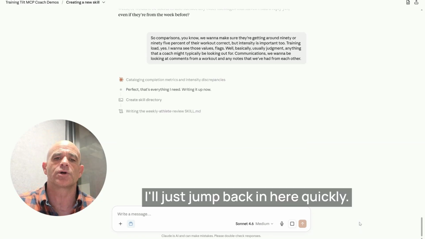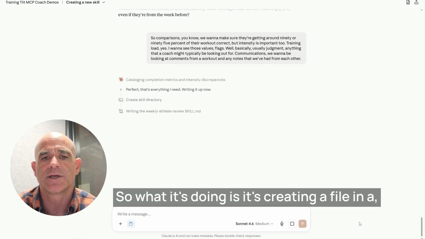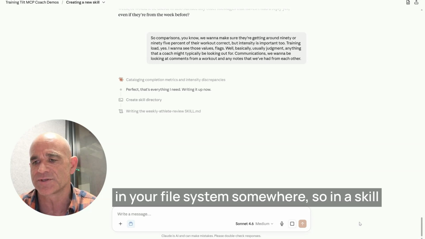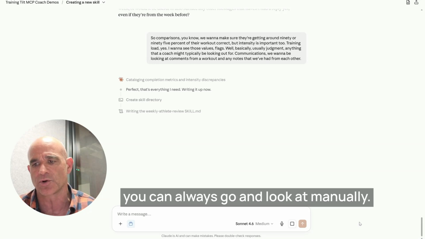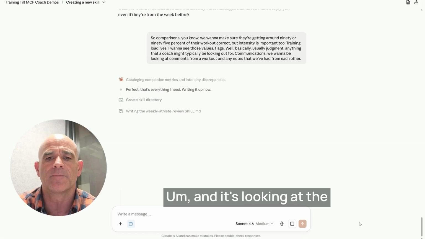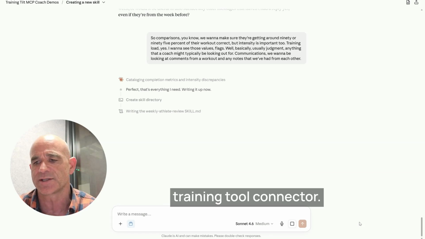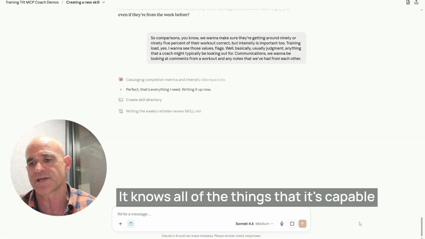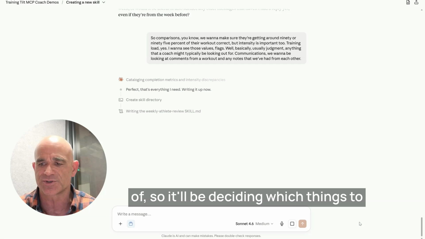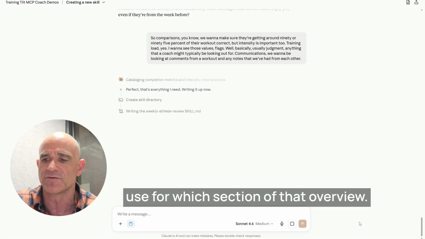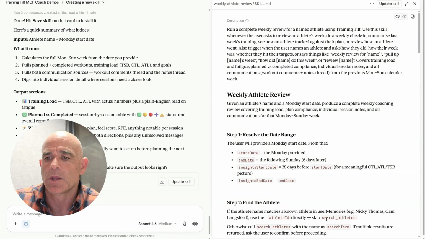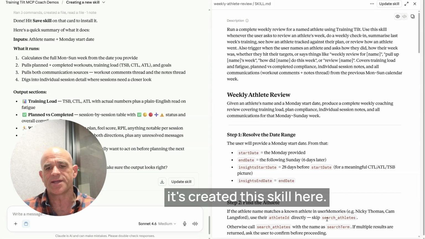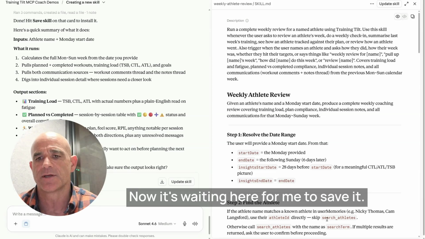I'll just jump back in here quickly. What it's doing is creating a file in your file system somewhere, so the skill you can always go and look at manually. And it's looking at the Training Talk connector. It knows all of the things that it's capable of, so it'll be deciding which things to use for which section of that overview. Okay, now we're back and it's created this skill here. Now it's waiting here for me to save it.